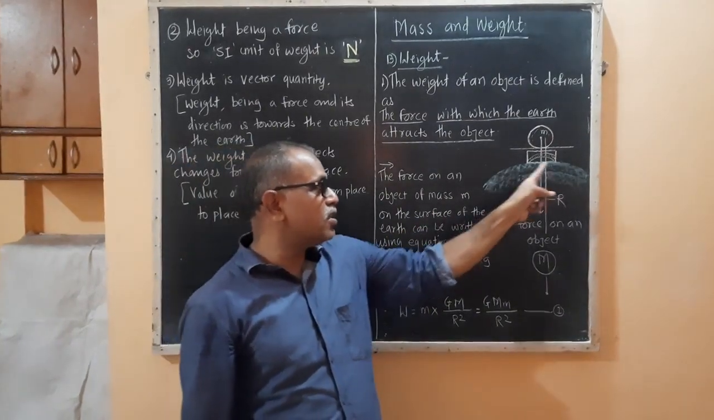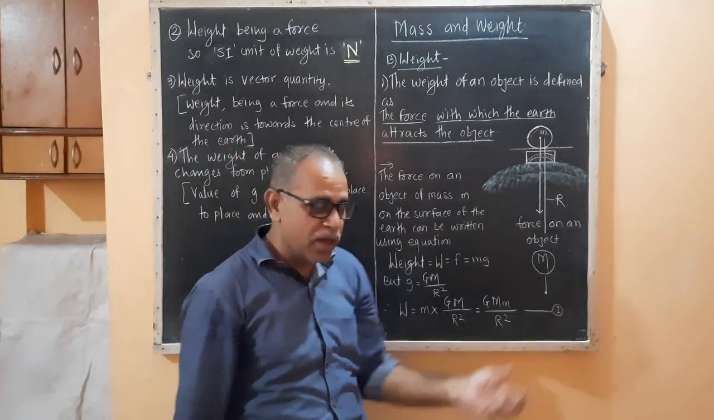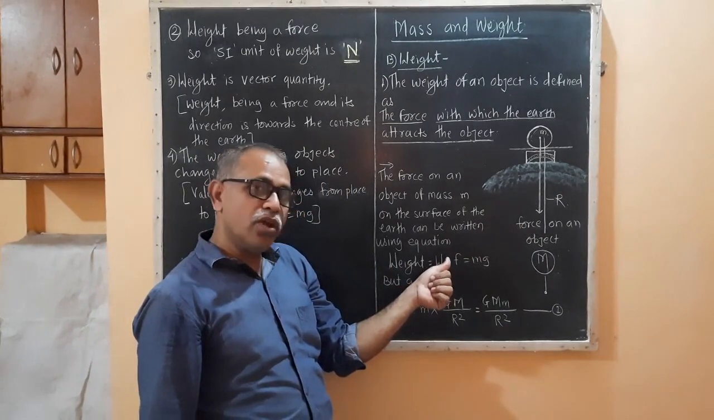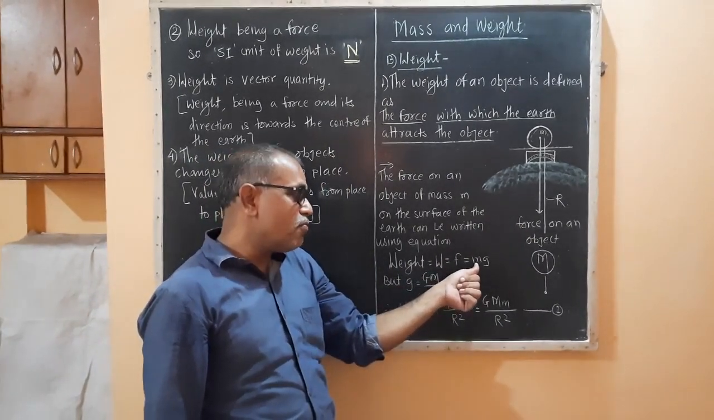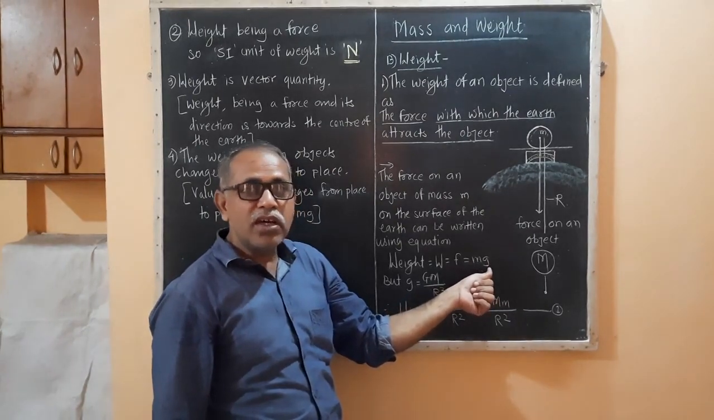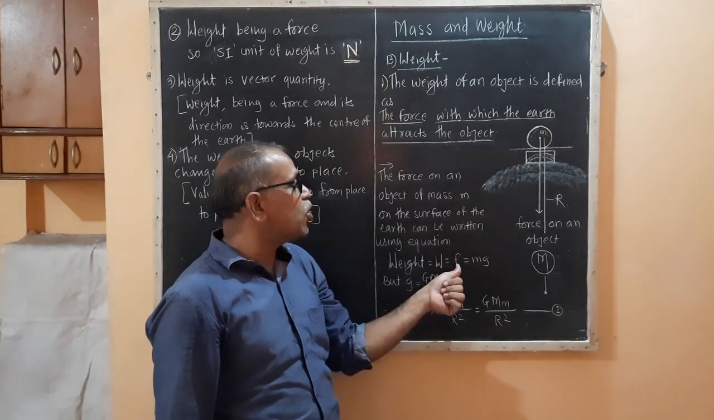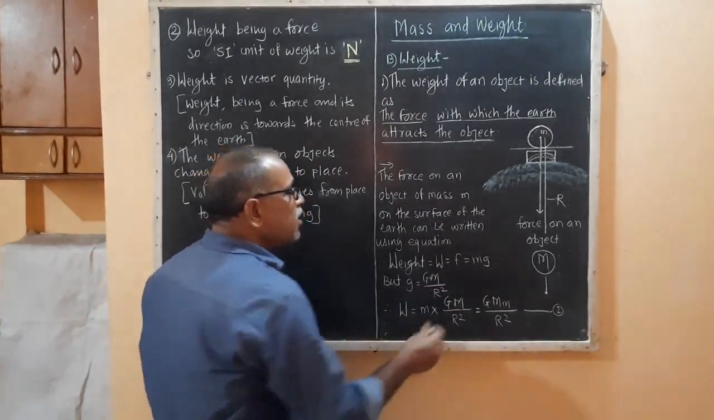So the force on an object of mass m on the surface of the earth can be written as weight W equal to force F equal to mass into gravity, that is W = F = mg. Now here g,